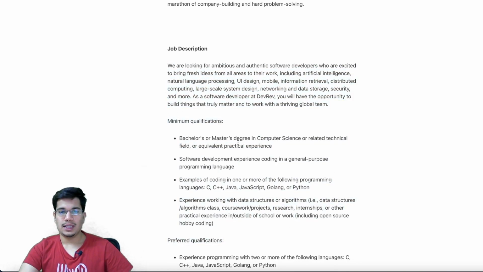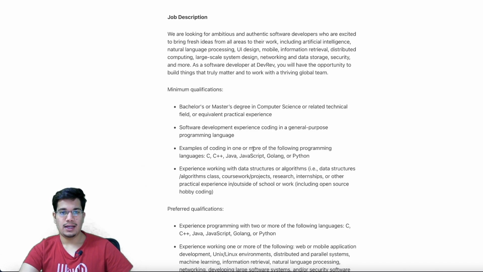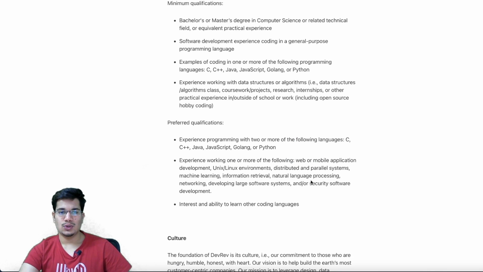Qualifications that they're looking for: a bachelor's or master's degree in computer science, and coding in one or more languages like C, C++, Java, JavaScript, all the basic languages. You must be familiar with at least some of those, not all. Then data structures, algorithms, coursework, research, internships, including open source contributions if you have any. So these are normal requirements.